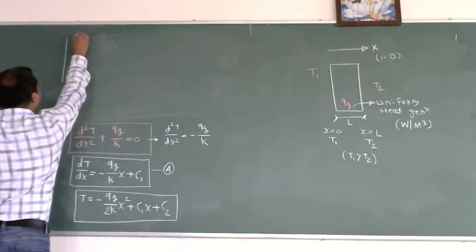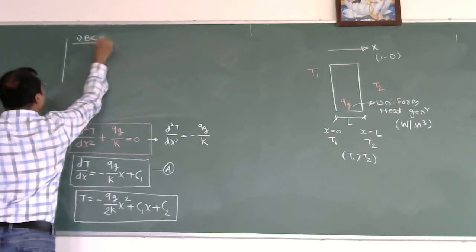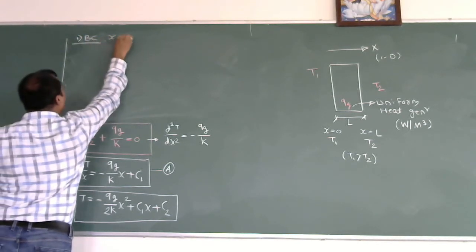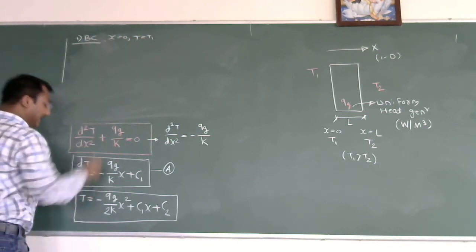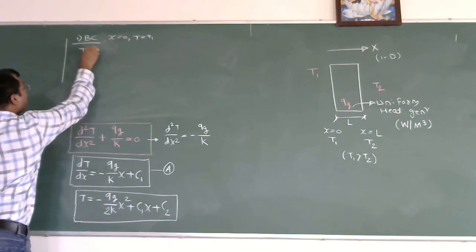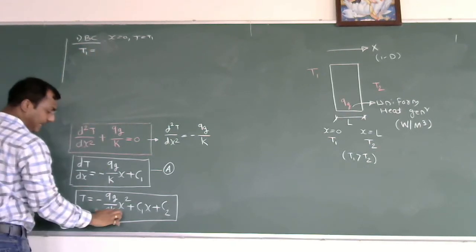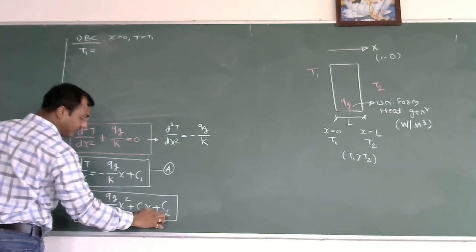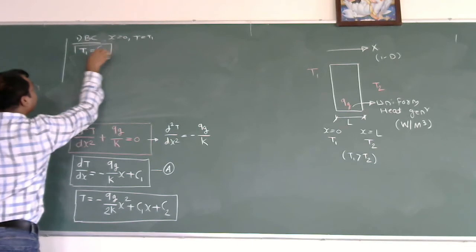If I put the first boundary condition, at x is equal to 0, T is equal to T1, simply I get T1 is equal to C2.